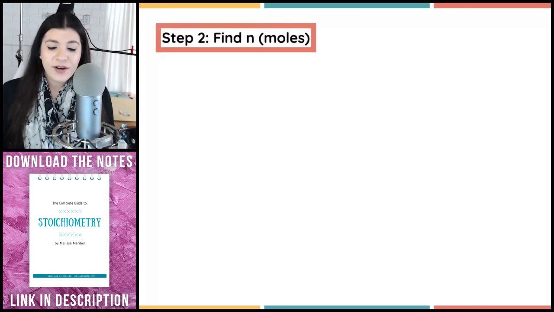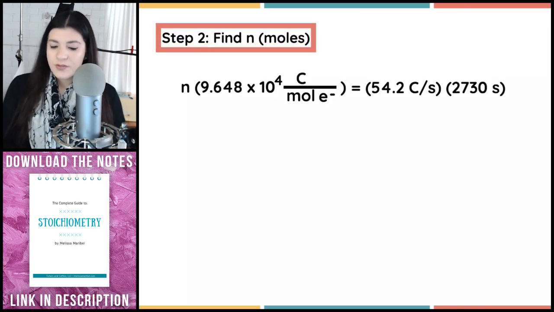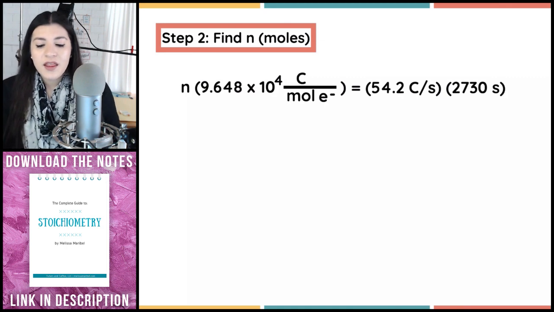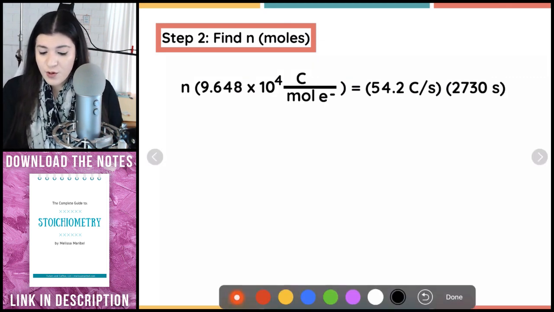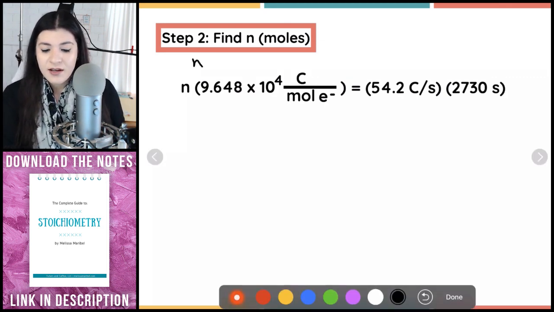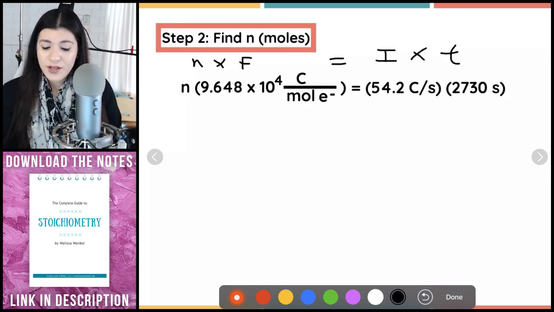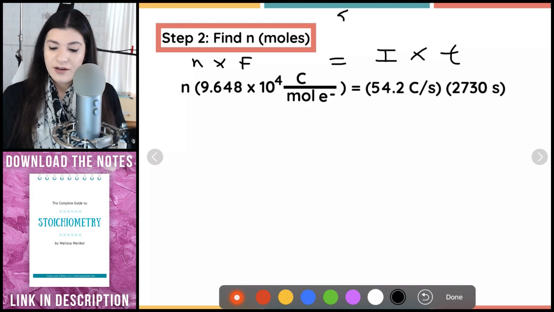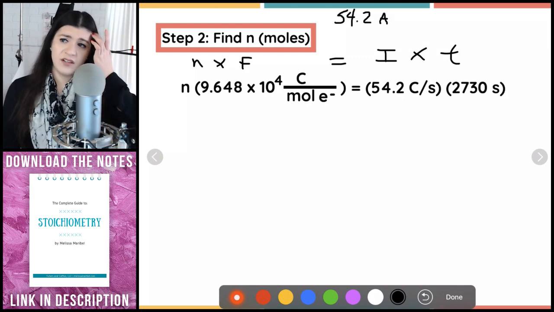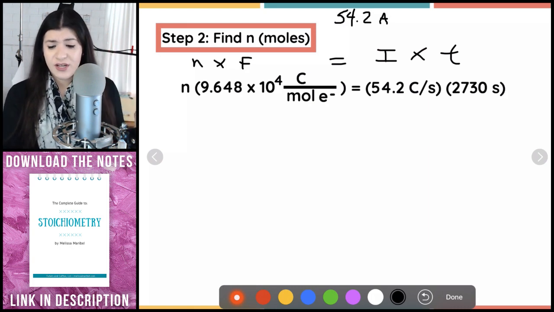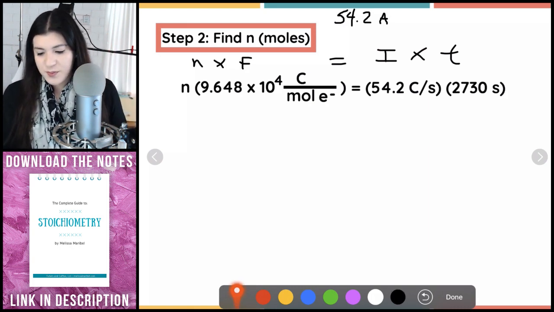Next, I'm going to find the moles. So I would plug everything into the formula that I initially had. Remember, that formula was N times Faraday's constant is equal to our current times our time. Something to note is that the current was initially in amps, and I converted that to coulombs per second.